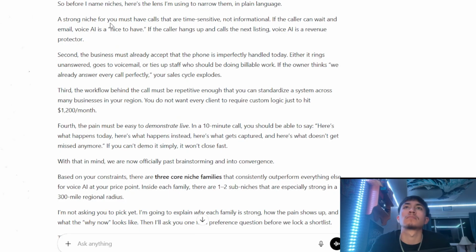A strong niche for you must have calls that are time sensitive, okay? Not informational. The caller can wait. An email voice AI is a nice to have. The caller hangs up and calls the next listing. Voice AI is a revenue protector.